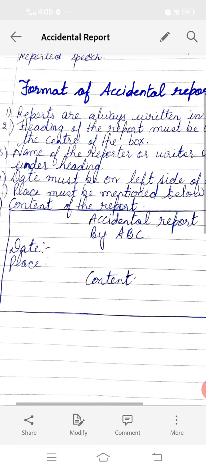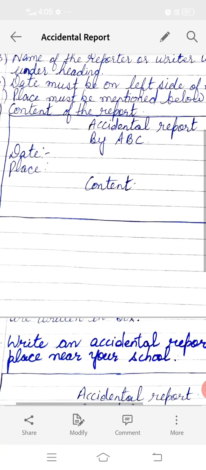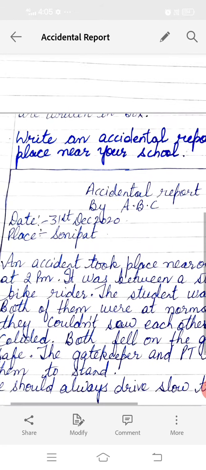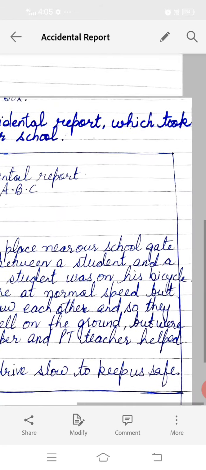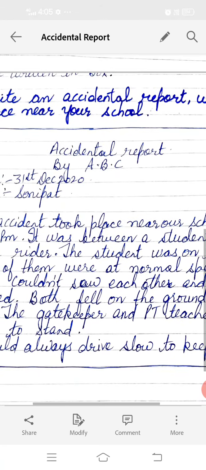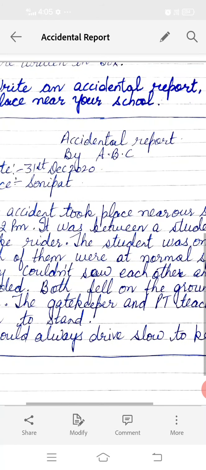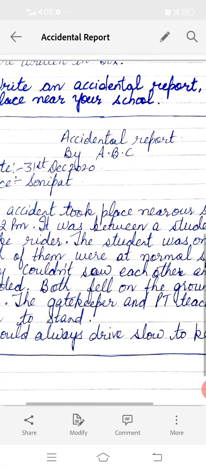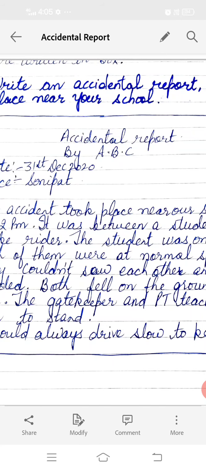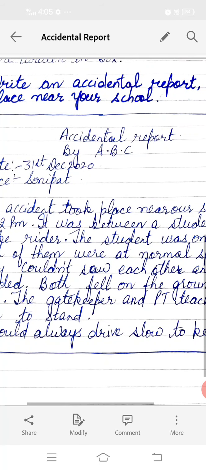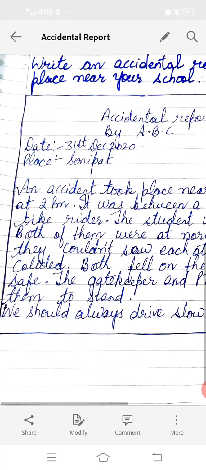Now we will take one example of this accidental report. See, I have taken: write an accidental report which took place near your school. So here you are describing that you yourself, at the time when you were leaving the school, at that time you saw an accident.